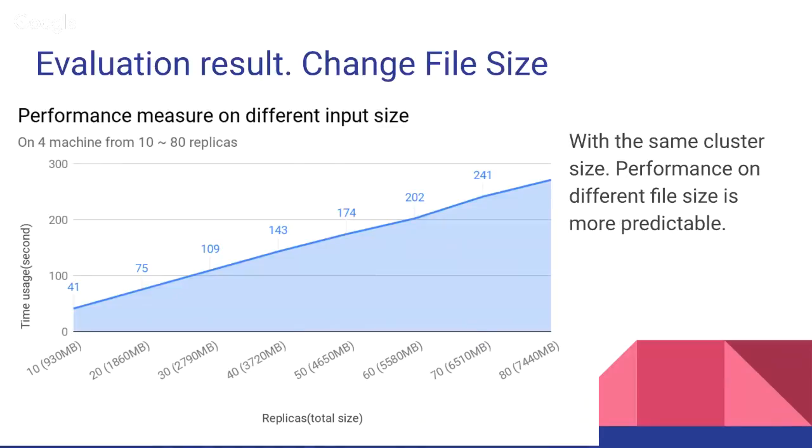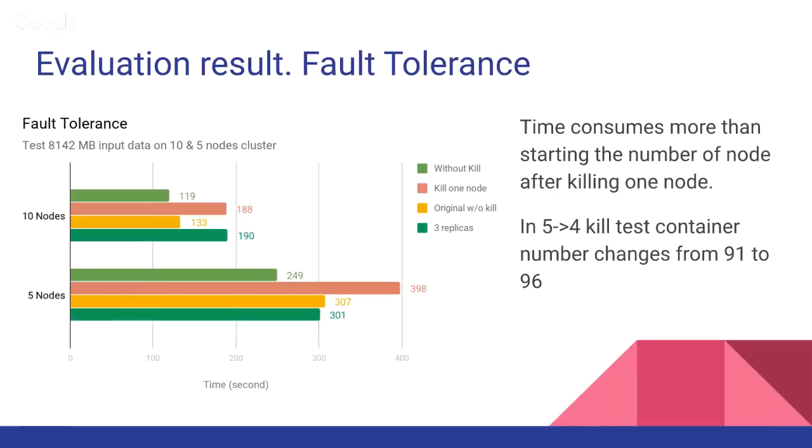While changing the file size with the same cluster, the performance is more predictable and actually pretty linear to the size of the input file. So we tested from 10 replicas all the way up to 80 replicas, which is a 7 gig file size, and the readings are shown on the graph.